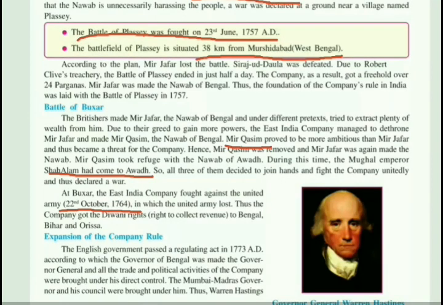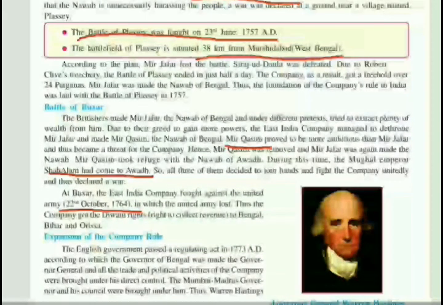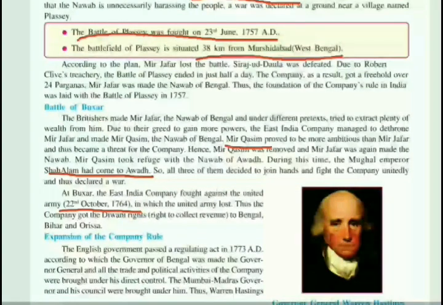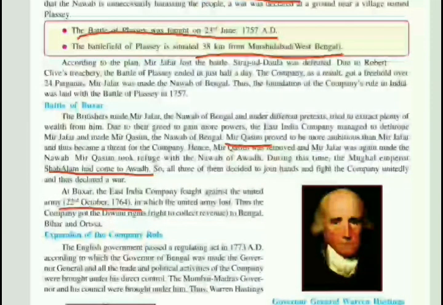So children, now moving towards your next topic, which is the Battle of Buxar. In the Battle of Plassey, we have seen that Mir Jafar was made the Nawab of Bengal by the Britishers. Before moving towards your textbook part, in short I will explain why this Battle of Buxar was fought. It was fought against the United Army, which lost this battle in front of the East India Company, on 22nd October 1764.